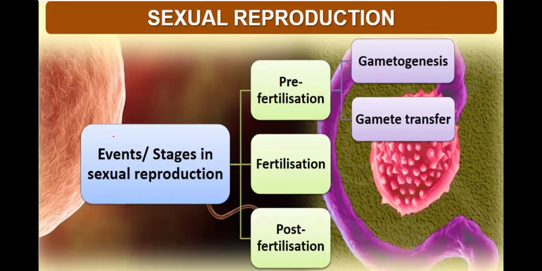During sexual reproduction, there are some events, which are stages in sexual reproduction. There are three stages: pre-fertilization stage, then fertilization stage, then post-fertilization stage. In pre-fertilization stages, there is gametogenesis and gamete transfer. Now we'll be learning about all these phases.